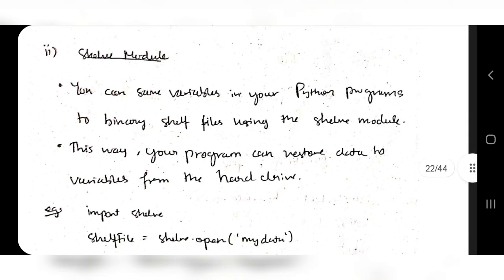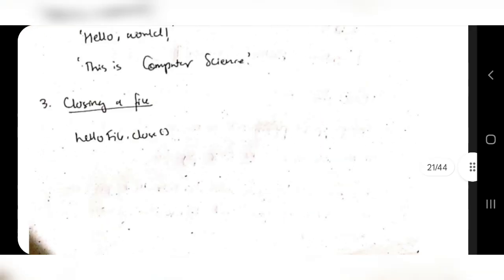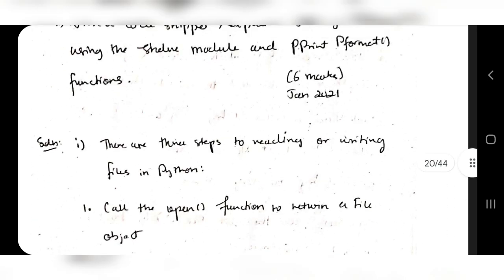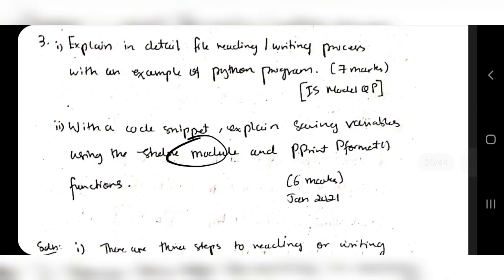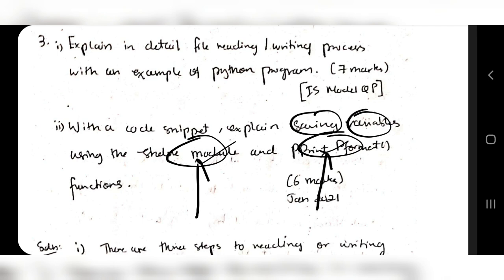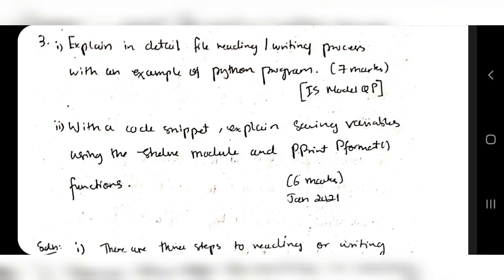The second sub part is the shelve module and pprint.pformat. They have asked 2 things. Okay. The main purpose of using these 2 modules is saving variables. So define what these functions mean, and how you can save the variables using a code snippet. Okay. So let's see how to approach this question. It's for 6 marks.